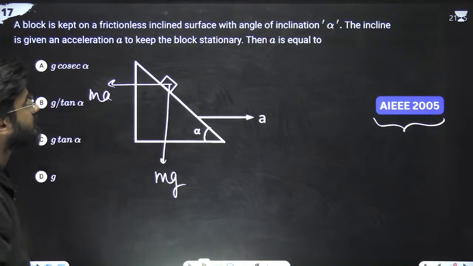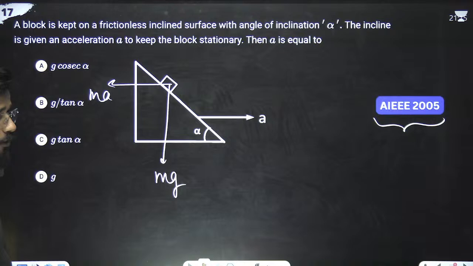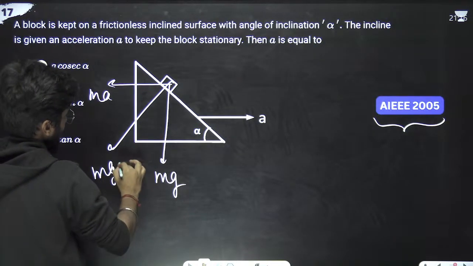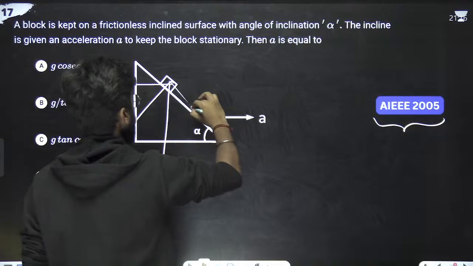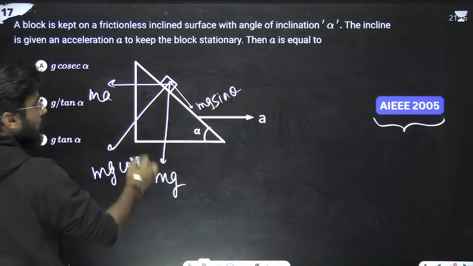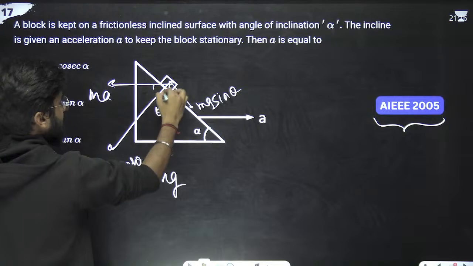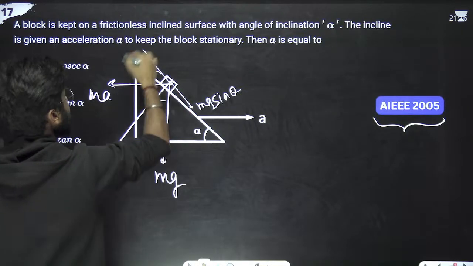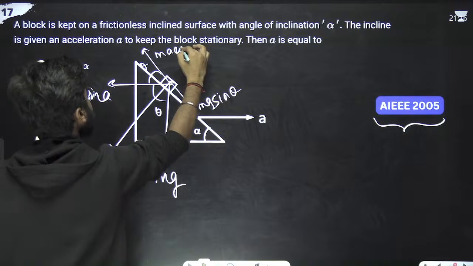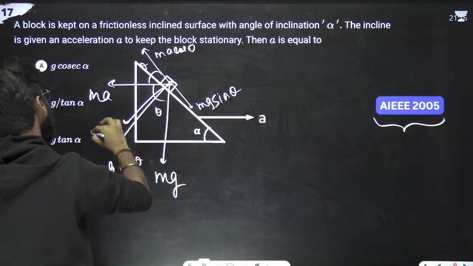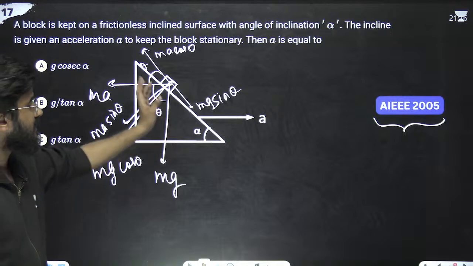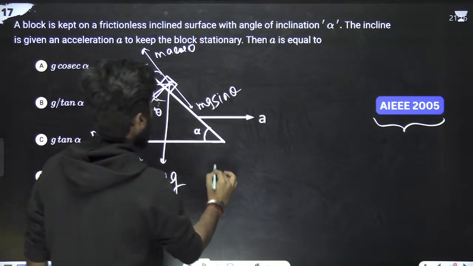Now listen to me very carefully. This is mg cos theta, and this is mg sin theta. This is theta, this is 90 minus theta, so this is again theta. It means this is what? MA cos theta. And this is what? MA sin theta.